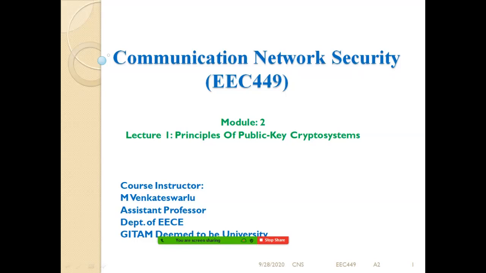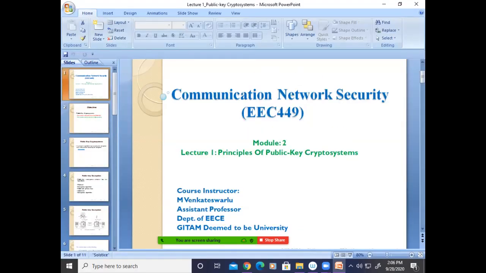So first, anyone please respond. What is the meaning of symmetric cipher or symmetric encryption? They use the same key, sir.